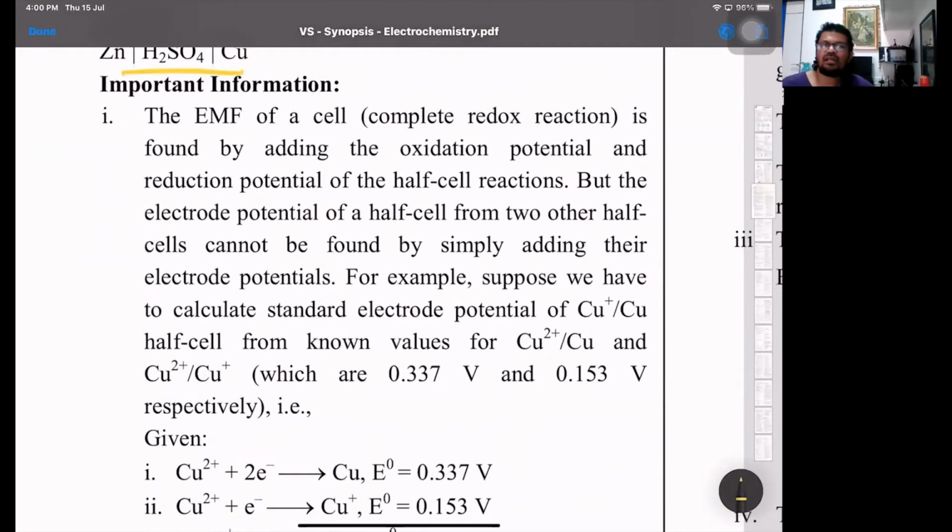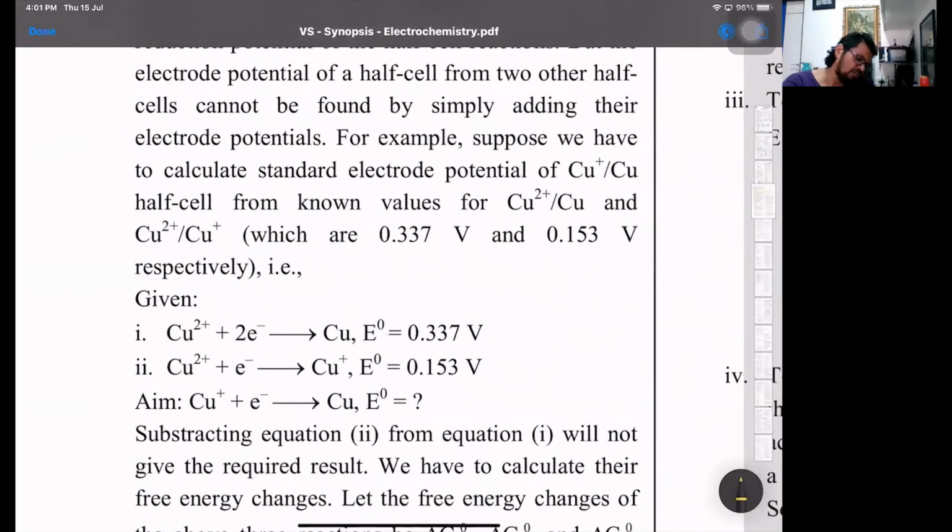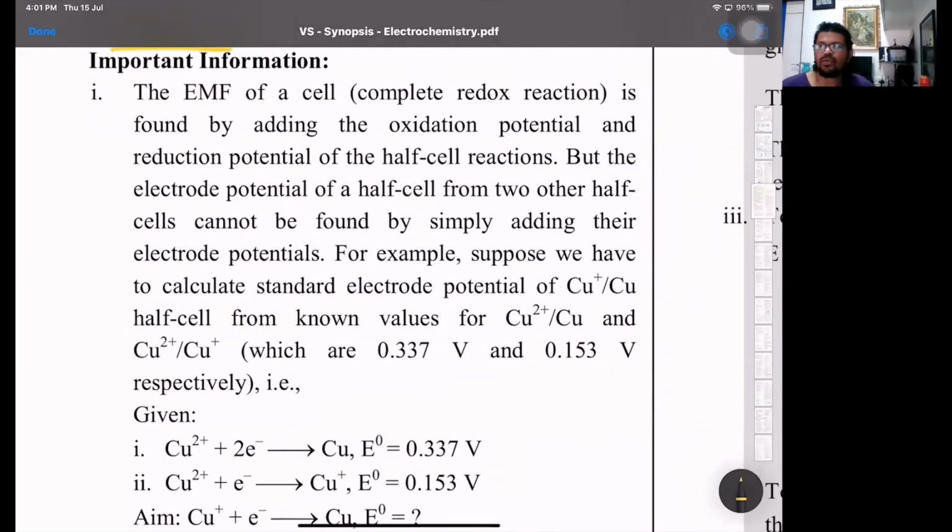Now, EMF is found from the oxidation and reduction potential values. Suppose we want to calculate the electrode potential value, then we can also calculate it. Now we all know the EMF of a cell is an intensive property, independent of the amount of the substance taken. For example, we know the EMF of a Daniel cell is 1.1 volt.